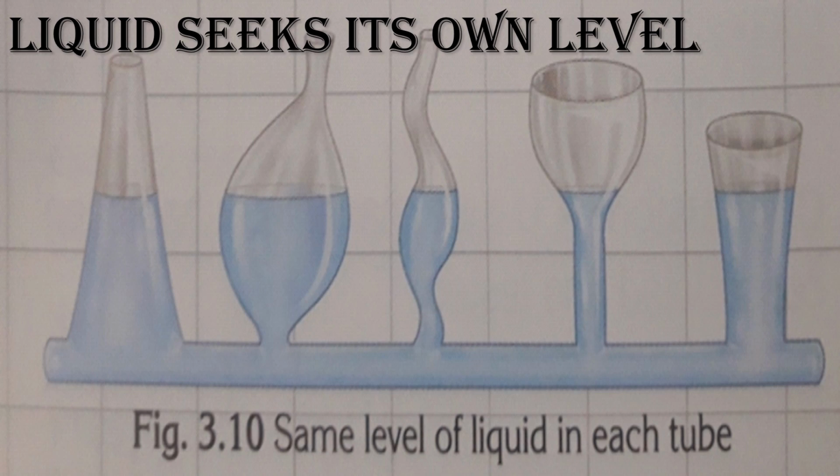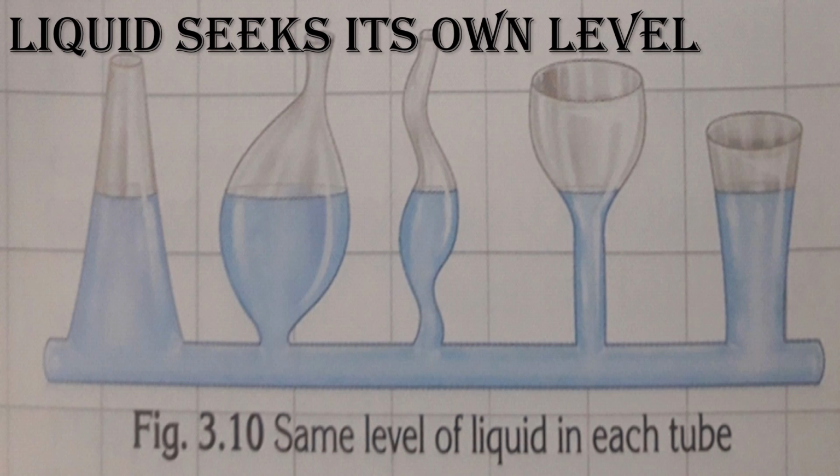And also see this, children: liquid seeks its own level. For this we need an irregular shaped container. It is simply a single container, but it is having 5 different irregular shapes attached with it. You are simply pouring water inside it.